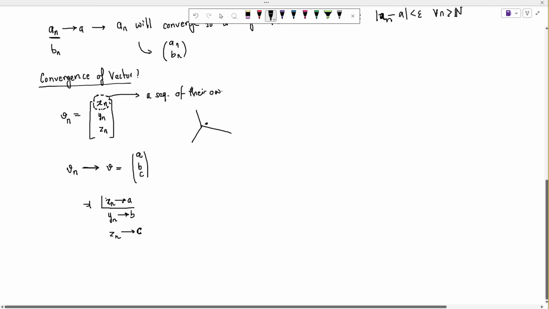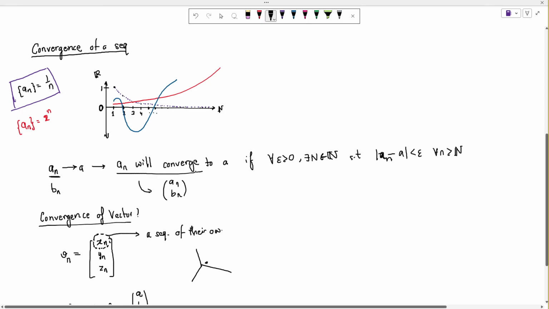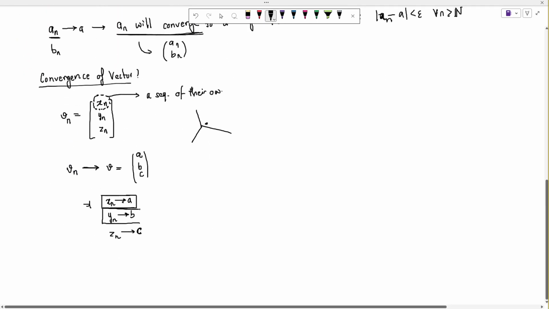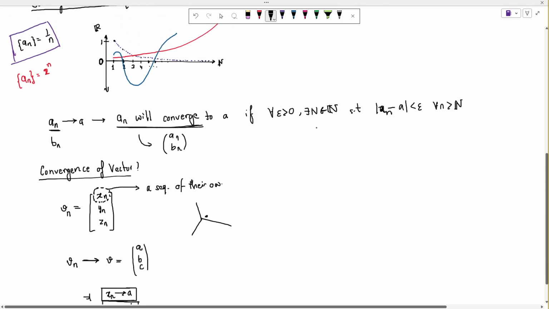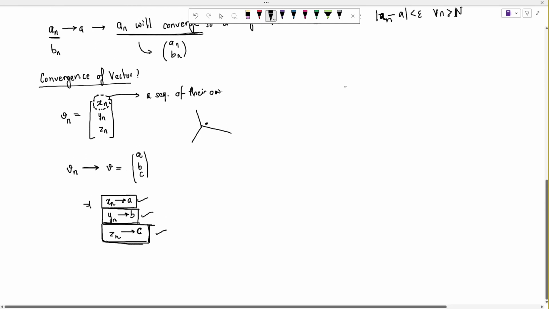And how are we going to check if it does happen or not? Well, we'll have to apply this definition of convergence individually to each and every one of these sequences. And if we are able to find such an N, then all of these three are converging to their respective limits, and then we can say that V_n will converge to v. So this is the basic concept.